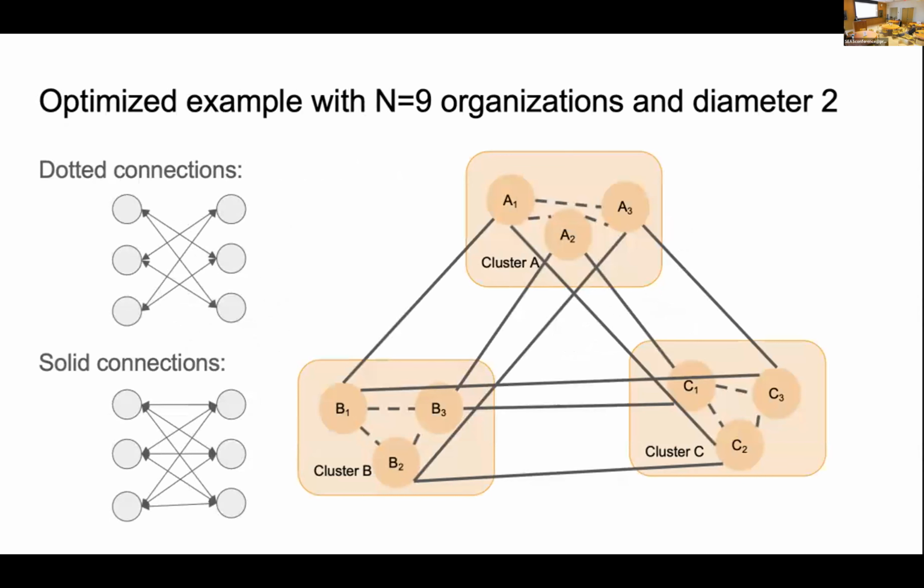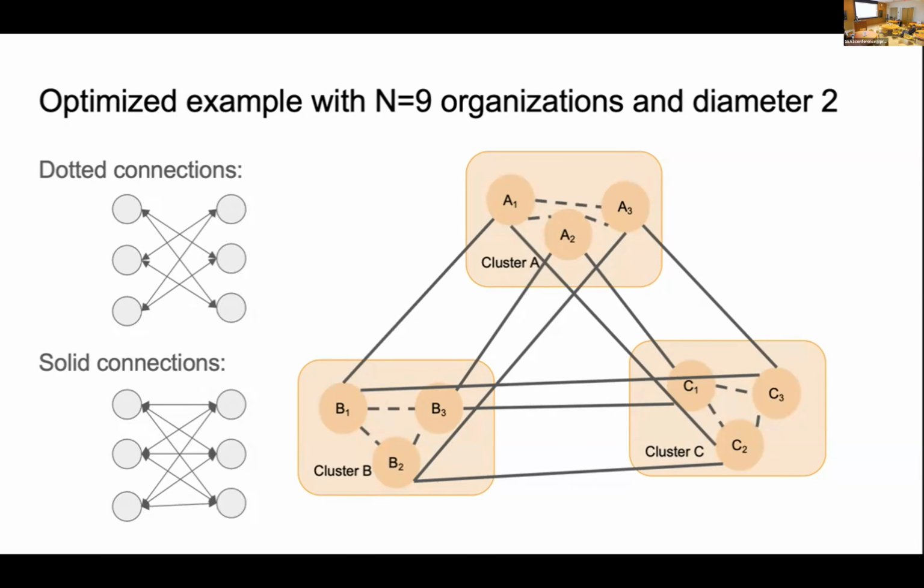Then by introducing the new connection type, to simplify our description, we say that we have the complete connection as a solid edge, and the dotted edge is the connection to the minimum number of validators.